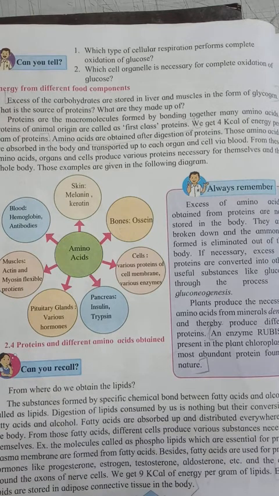If necessary, excess protein is converted into useful substances like glucose through the process of gluconeogenesis. If the body requires glucose and there is no glucose in the body, then the body uses excess protein to convert it into glucose.